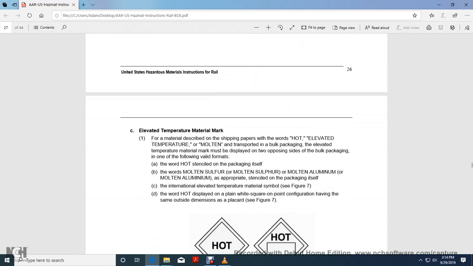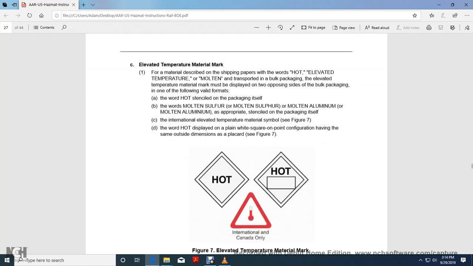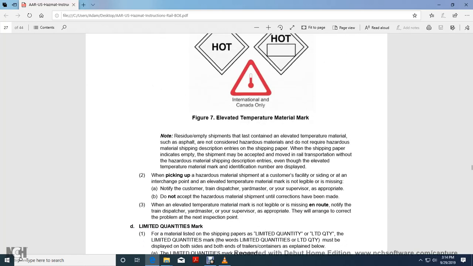C. Elevated temperature marker. When the material described in the shipping paper is hot, elevated temperature, or molten and is transported in bulk packaging, the elevated temperature marking must be displayed on the two outside ends of the bulk packaging in one of the following valid formats: the word HOT stenciled on the packaging itself; the word MOLTEN, as with molten sulfur and molten aluminum, is appropriate, stenciled on the packaging itself; the international elevated temperature mark, figure 7; or the word HOT displayed on a plain white square-on-point configuration having the same outside dimensions as a placard, figure 7.